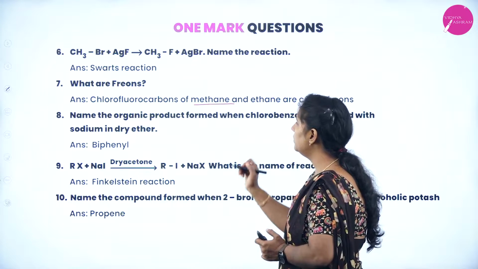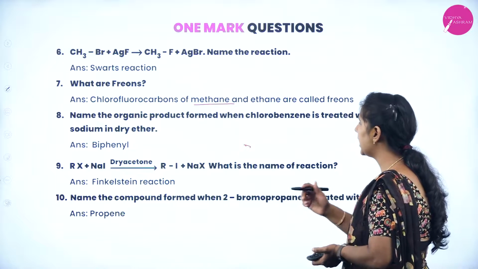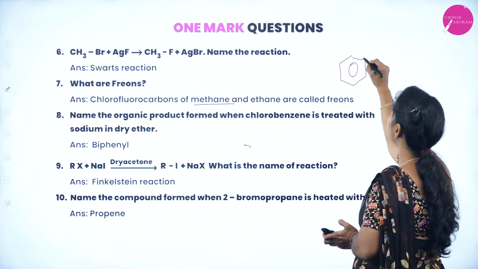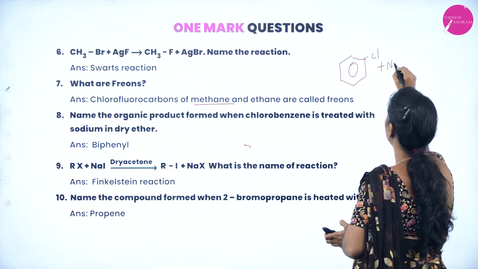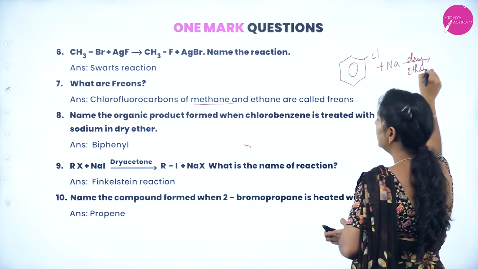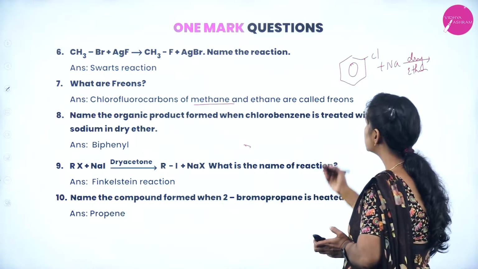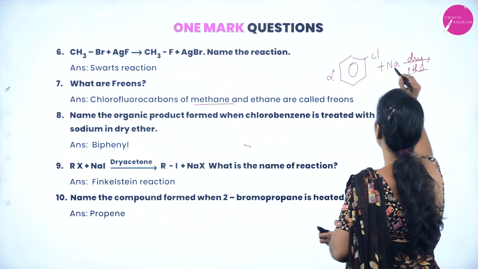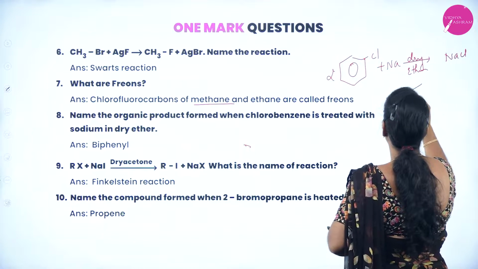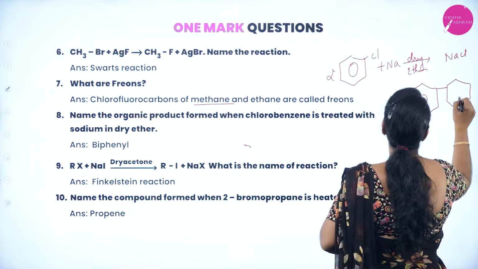Name the organic compound which is formed when chlorobenzene is treated with sodium in dry ether. So, what have they given? They have given chlorobenzene which has been treated with sodium in presence of dry ether. What is the product they are asking? Usually we will get diphenyl, where the sodium and the chlorine will combine to form sodium chloride, and the benzene rings are connected to one another and form what?